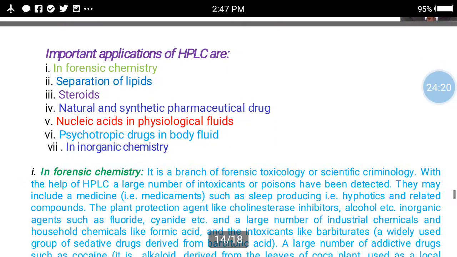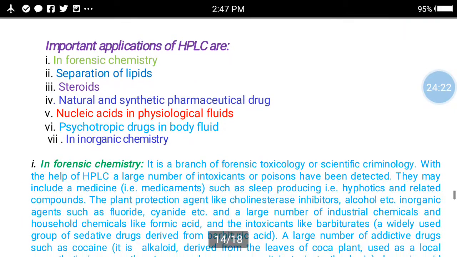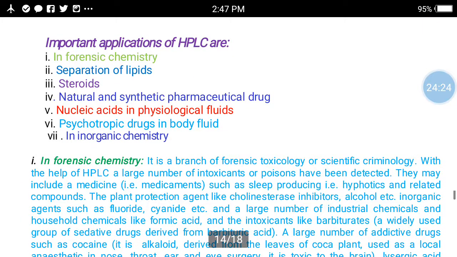Then finally we come to the conclusion, that is the important applications of the HPLC. HPLC has tremendous applications. It is a very advanced technique. Nowadays most of the industries as well as the biochemical laboratories use HPLC. First application is forensic chemistry.